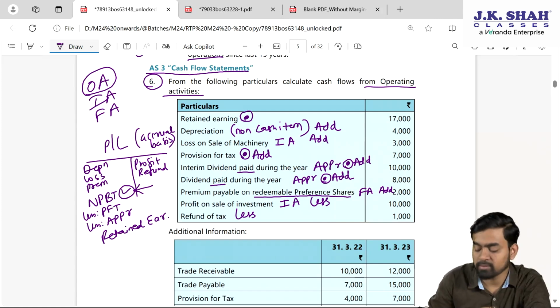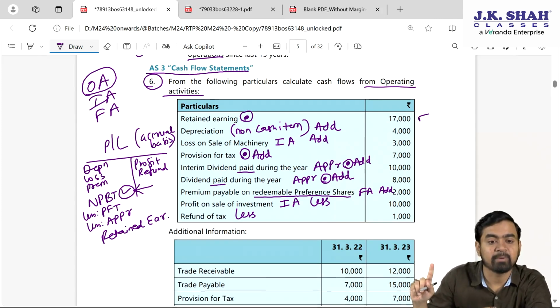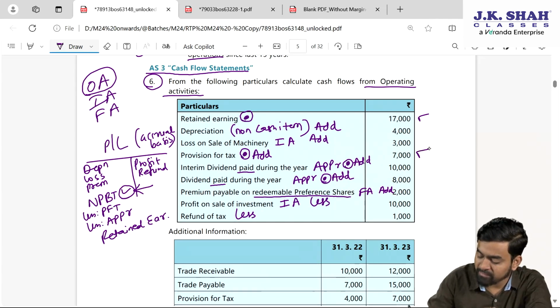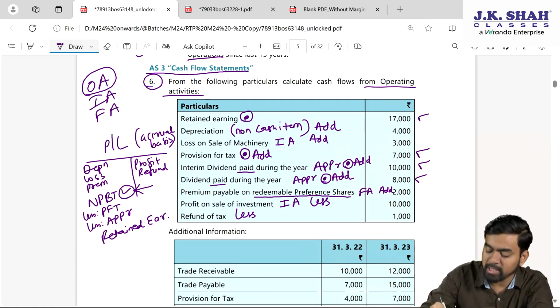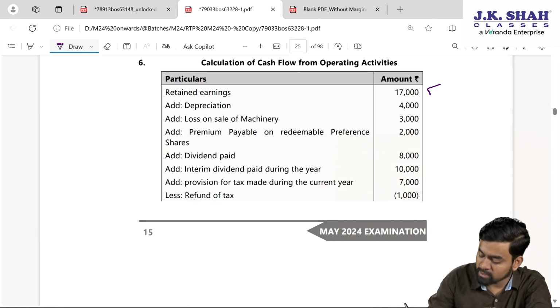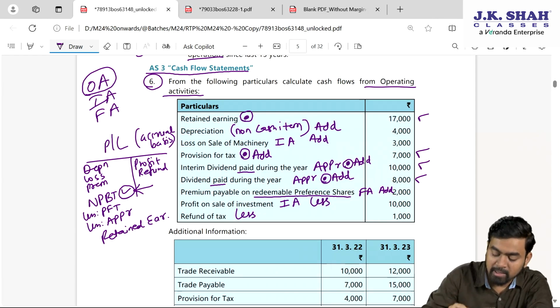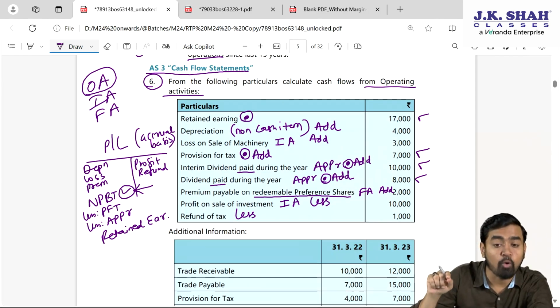17,000 we are starting with, 17,000 done. Now in the exam, first add back provision for tax and all the appropriation to find net profit before tax is how much. Fine. So please confirm here, 7,000 is the provision for tax, 10,000 and 8,000 they are the appropriation. Added back. Now to find operating profit, we need to eliminate non-operating item.